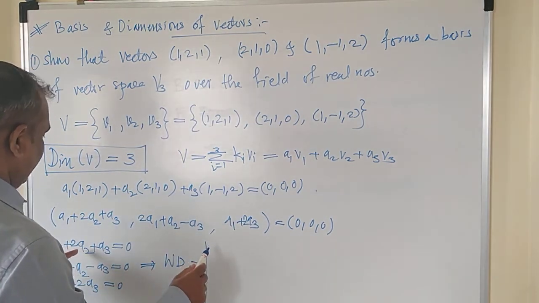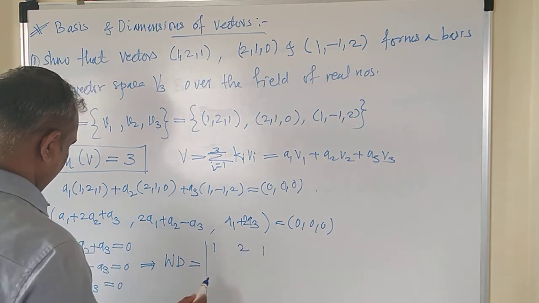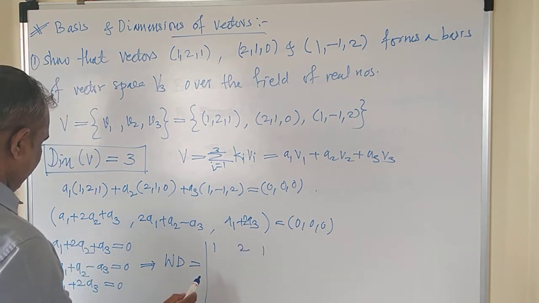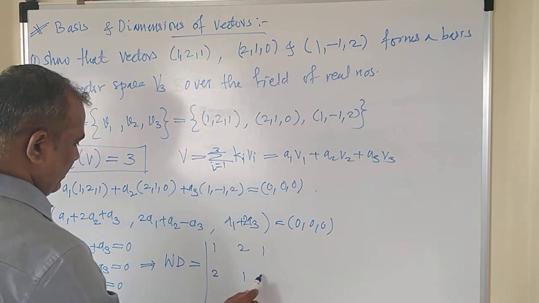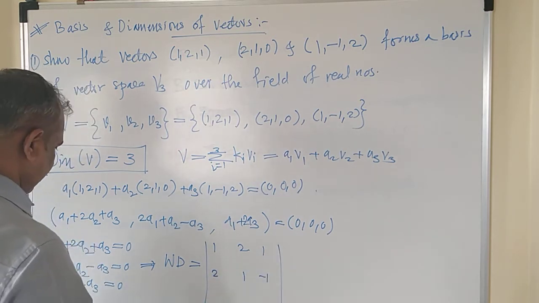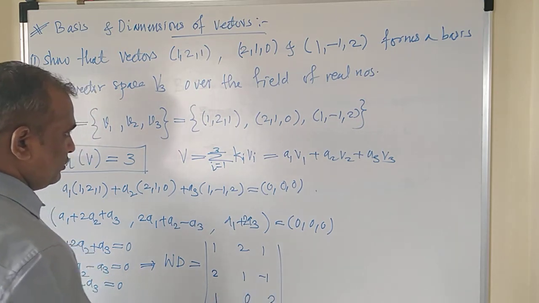So the first row is 1, 2, 1. Second is 2, 1, minus 1, and third row is 1, 0 and 2.